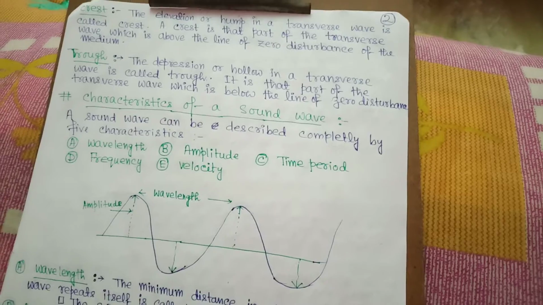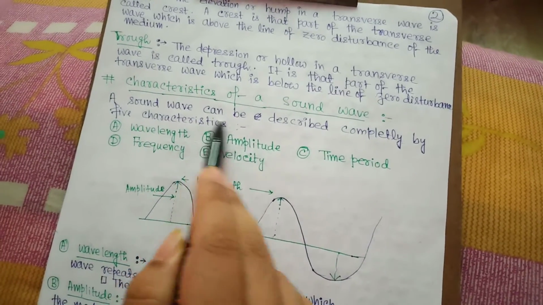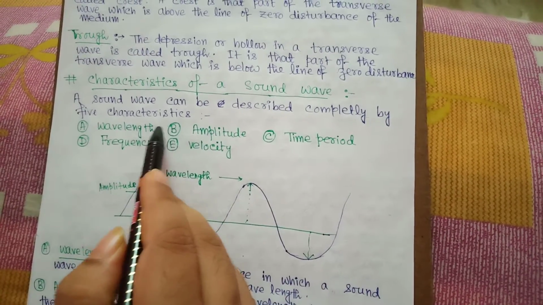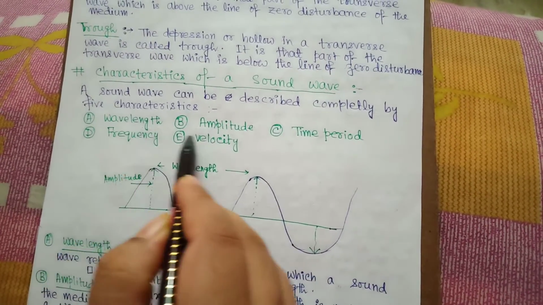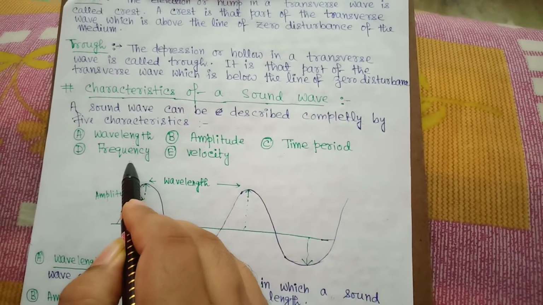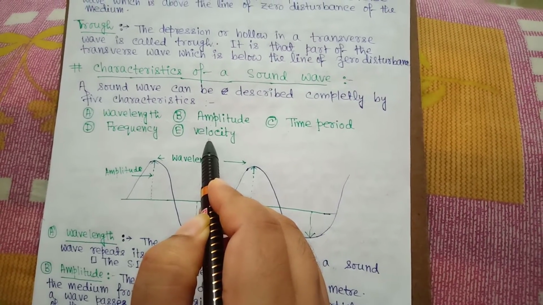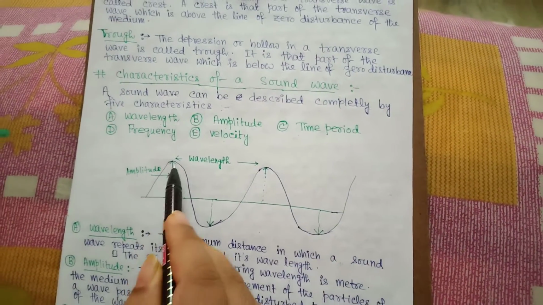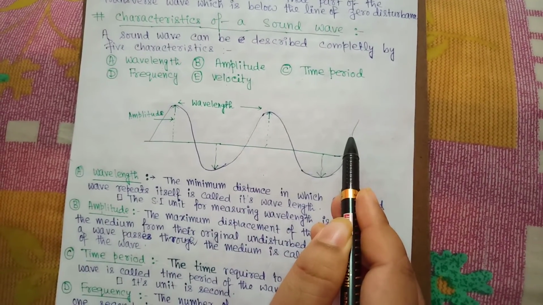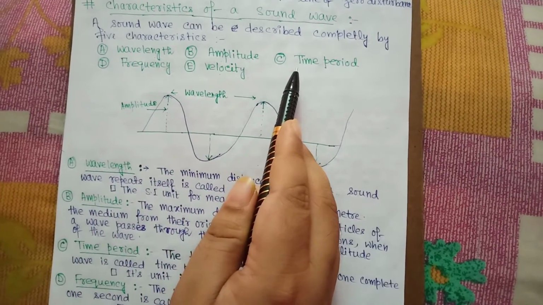Now I am going to discuss characteristics of a sound wave. A sound wave can be described completely by 5 characteristics: A. Wavelength, B. Amplitude, C. Time period, D. Frequency, and E. Velocity. Now I give a pictorial representation of propagation of a sound wave, and I will discuss the 5 characteristics of sound wave.